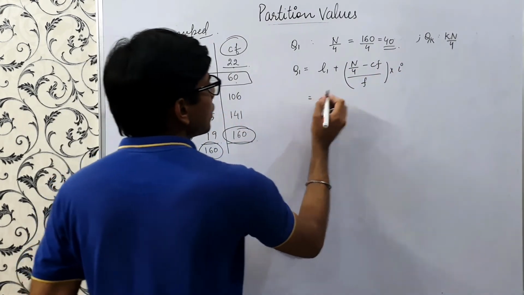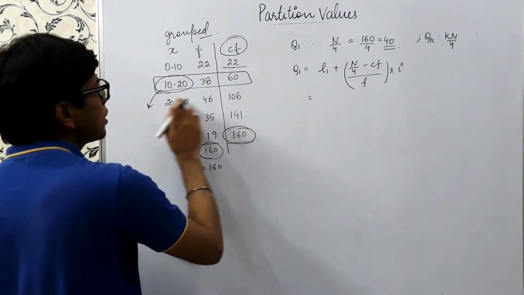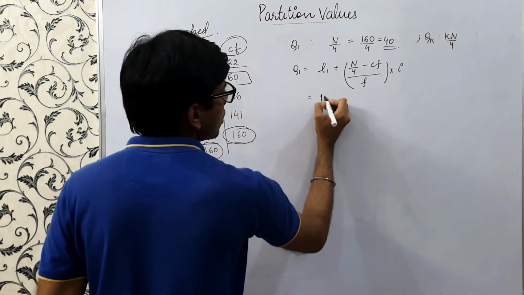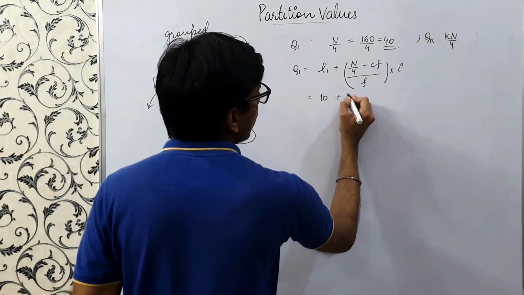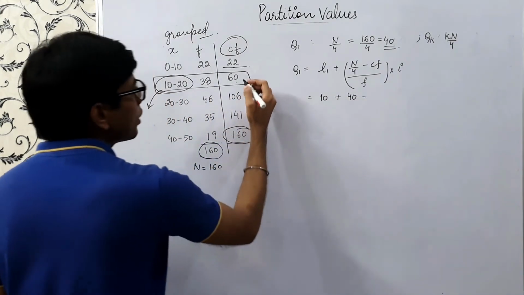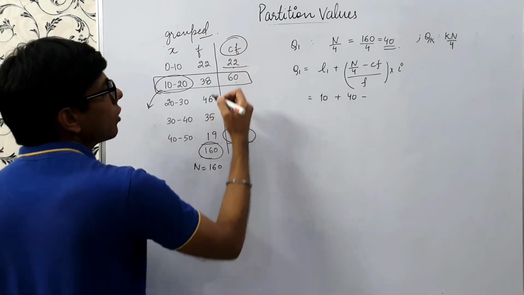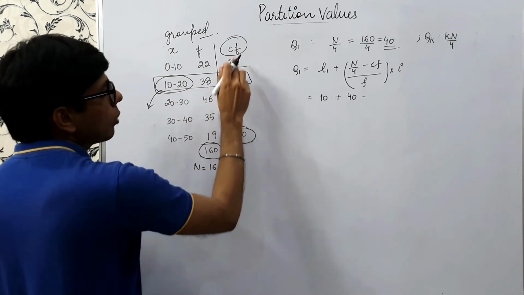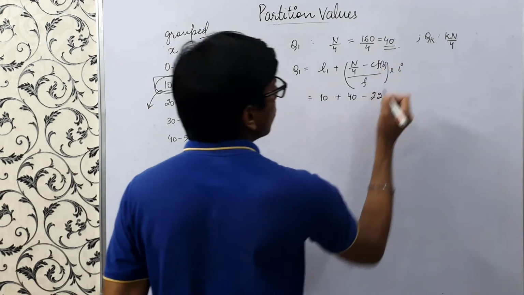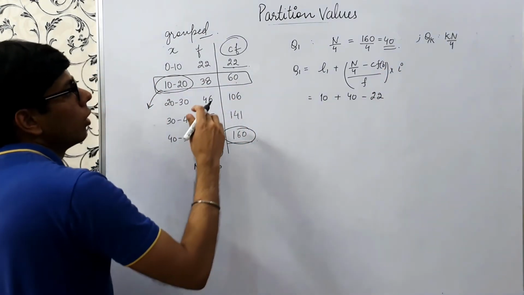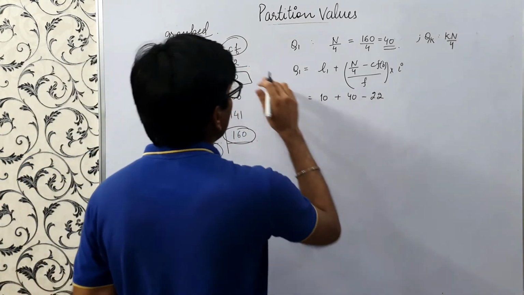So we'll see what each terminology that we have written over here means. L1 is the lower limit of this class, which is 10. N by 4 is this value 40, and cumulative frequency is the cumulative frequency just above this class. So this is nothing but 22. Just before that, right? 22.